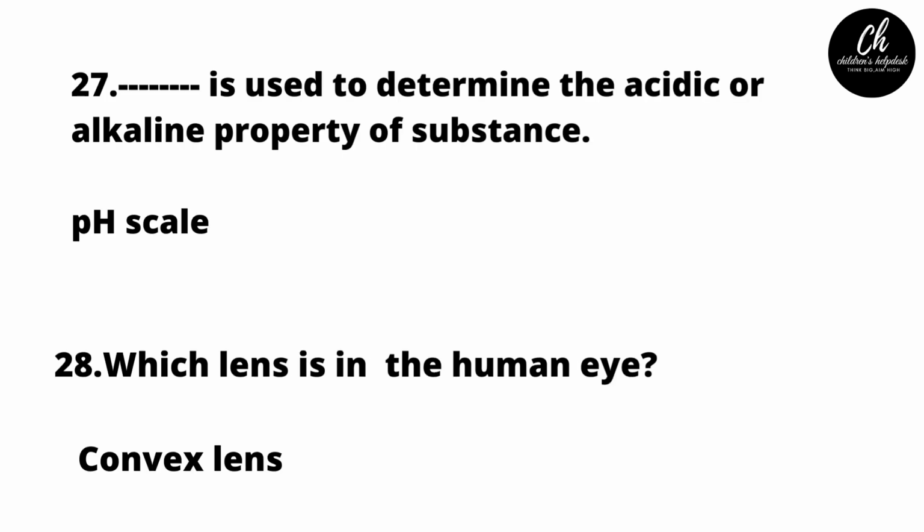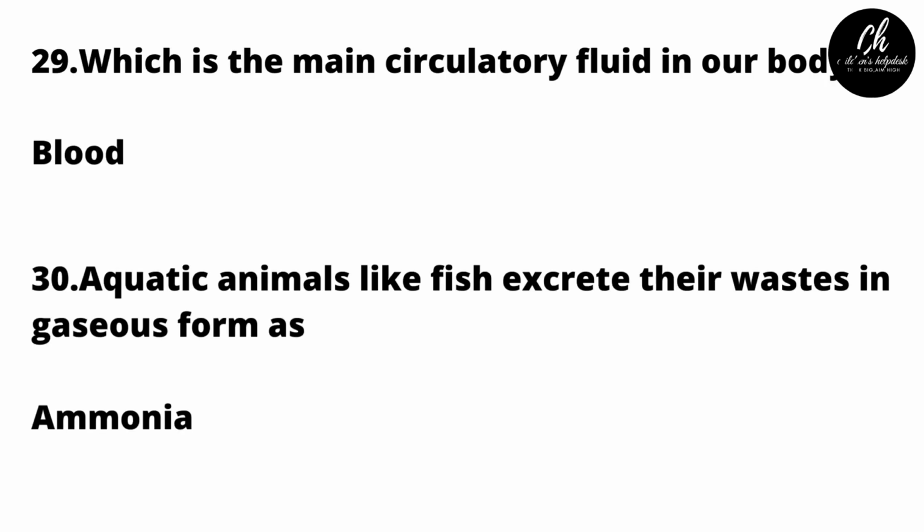What is used to determine the acidic or alkaline property of a substance? pH scale. pH scale is used to determine the acidic or alkaline property of a substance. Which lens is in the human eye? Convex lens. Convex lens is in the human eye. Which is the main circulatory fluid in our body? Blood. Blood is the main circulatory fluid in our body.